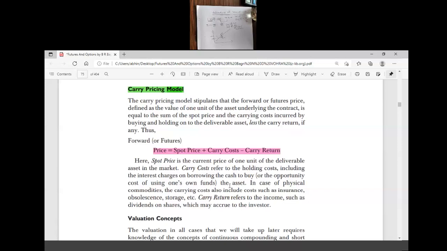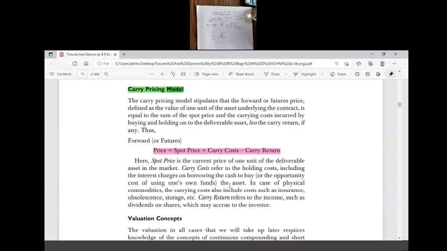This is beyond logic actually, because for every transaction there will be a cost. In reality, there will be costs like transaction cost or tax. There will be some sort of cost, but for valuation purposes we ignore the transaction cost.